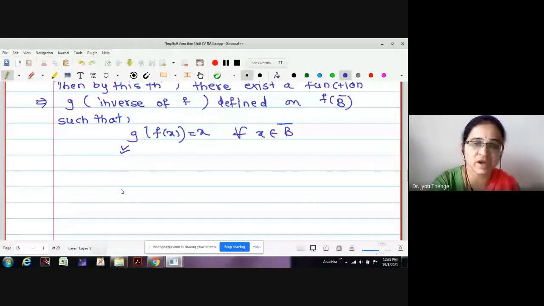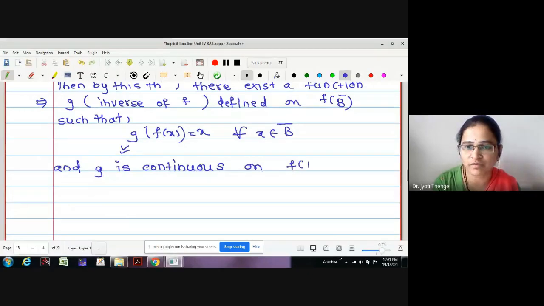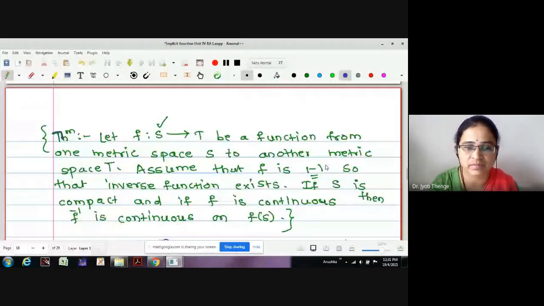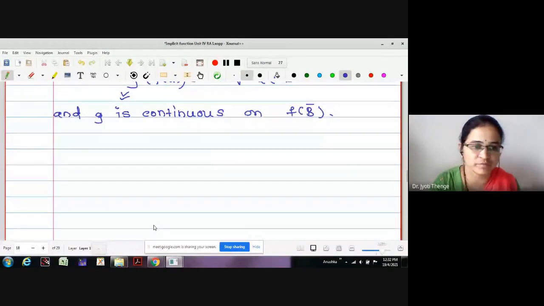So we have found the existence of g. And what about g? G is continuous, correct? G is continuous on f of B bar. Why is it continuous? With this theorem, f inverse is continuous, right? Because the domain is compact. G is continuous on f of B bar.